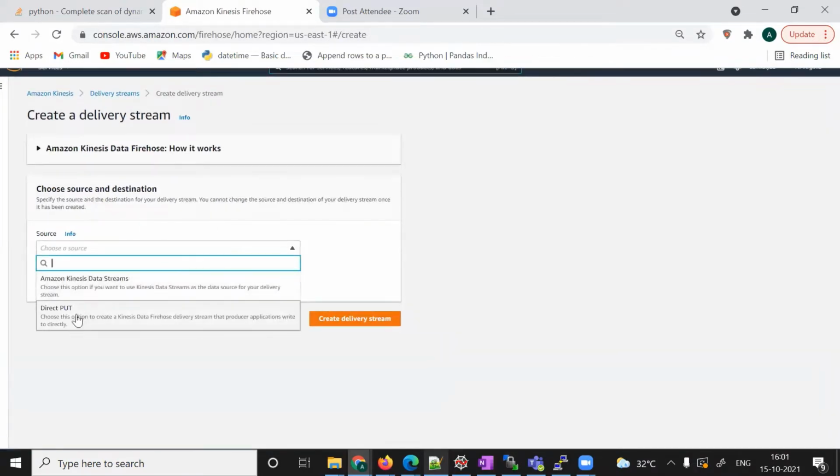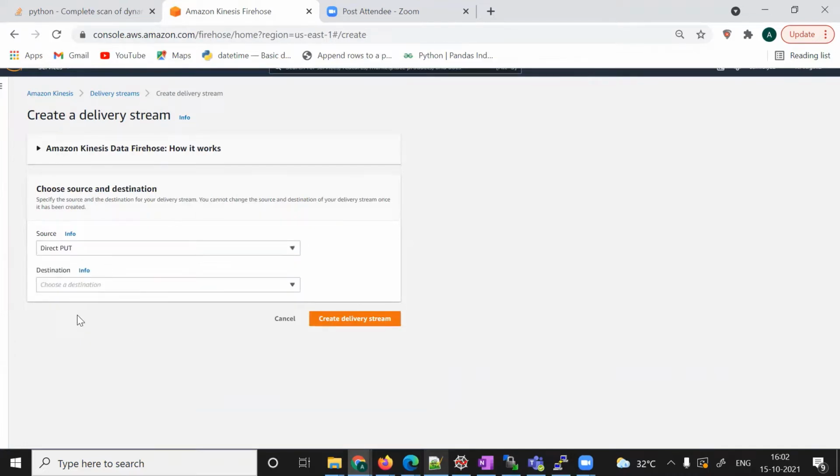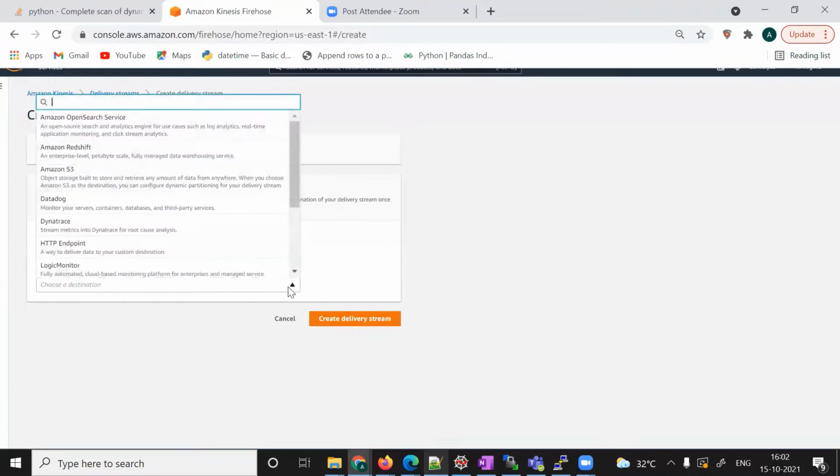For the source, there are two types: Kinesis data stream and direct put. We are going to use direct put. In the direct put, we are going to use the Amazon Kinesis agent for log analysis purposes. And then for the destination, we are going to choose S3.